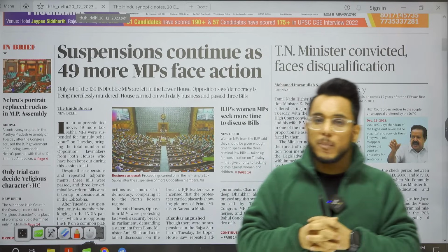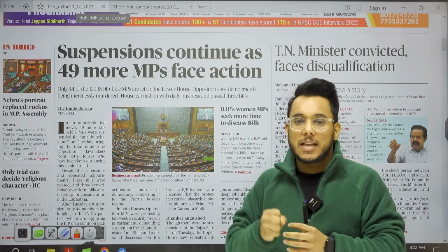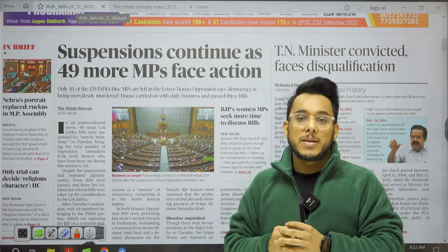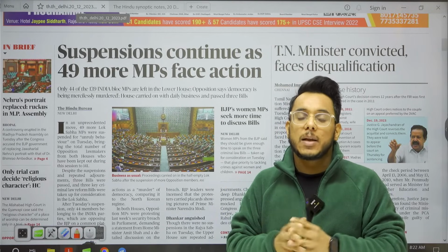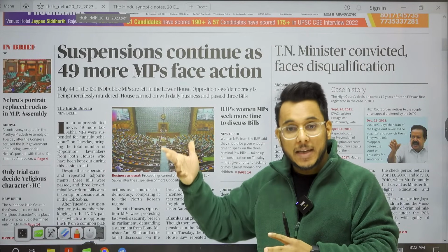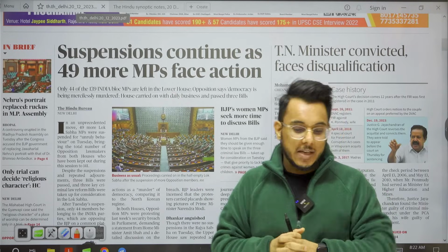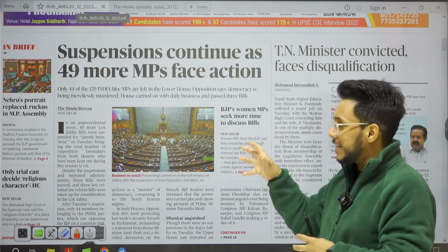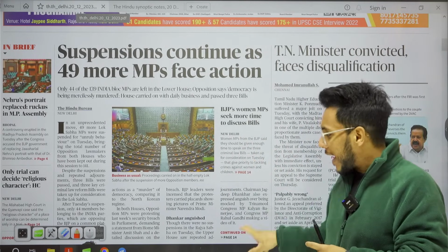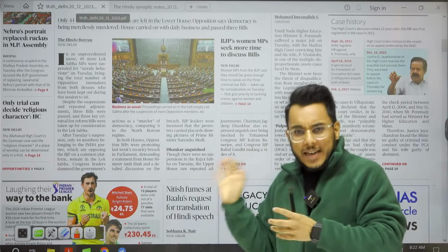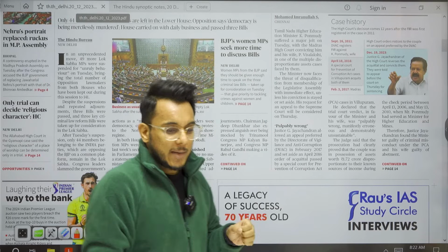And we have seen that post suspension the telecommunication bill was brought in the house, and the three criminal law bills that have been brought in order to replace the Indian Evidence Act, Criminal Procedure Act and IPC are being discussed and passed without the presence of 141 MPs. So therefore, it is being said that it is a kind of democratic backsliding. However, I will not advise you to go too much into detail in this article, but the one opinion that I just discussed, you need to have that.